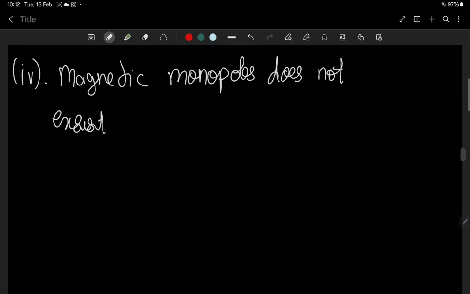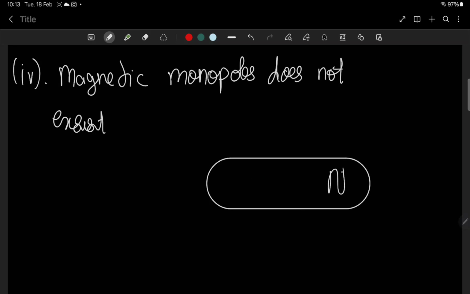If you take a magnet, every magnet will have a north pole and south pole. If I cut this magnet into two, you have seen that there will be a sign like this, this part north in red and this in green.